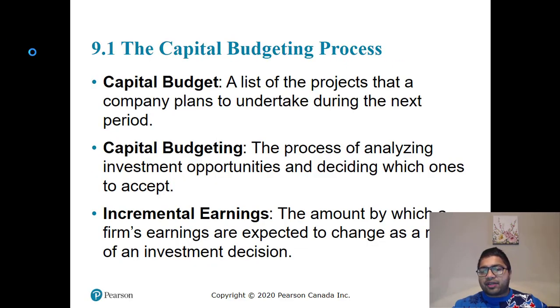So what is a capital budget? It is a list of projects that a company plans to undertake during the next period. Capital budgeting is the process of analyzing investment opportunities and deciding which one to accept. We always consider incremental earnings. Incremental earnings is the amount by which firms' earnings are expected to change as a result of an investment decision. So we didn't consider the whole income statement, balance sheet, and cash flow statement for Apple. We only consider the incremental stuff.